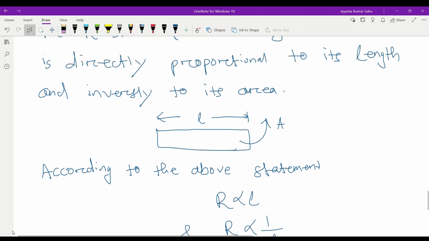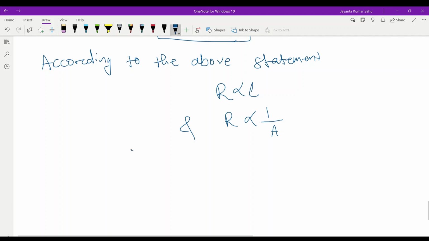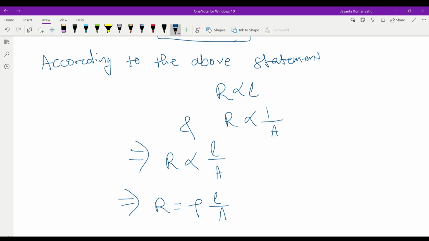That means R is directly proportional to L by A, which implies R is equal to rho L by A.